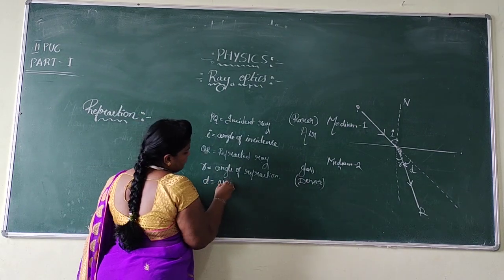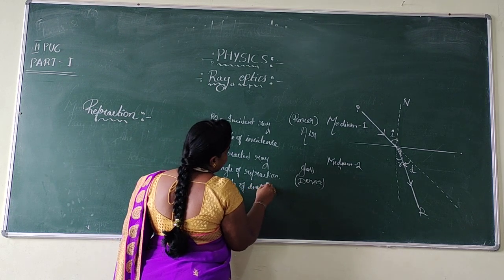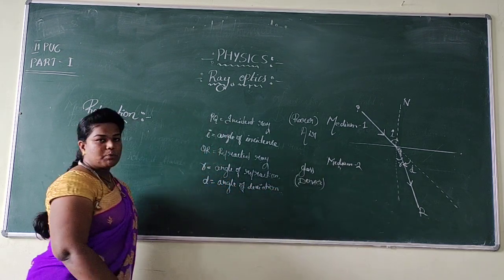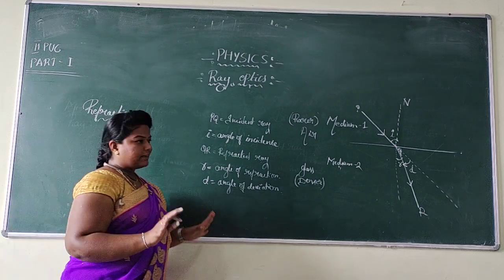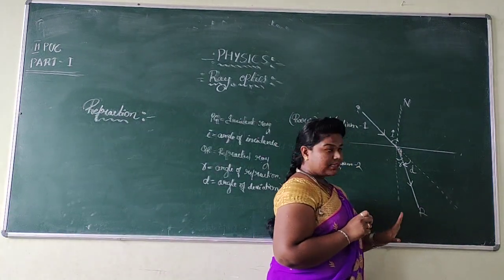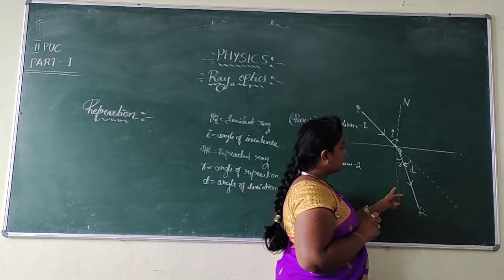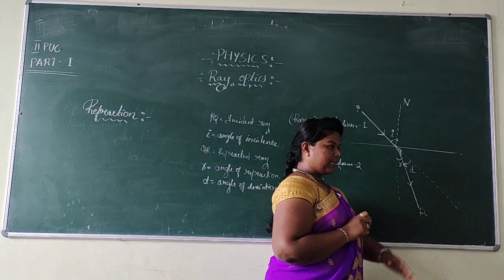Angle of deviation, represented by small d. Please be clear now. PQ is the incident ray, QR is the refracted ray, i is the angle of incidence, r is the angle of refraction, and d is the angle of deviation.